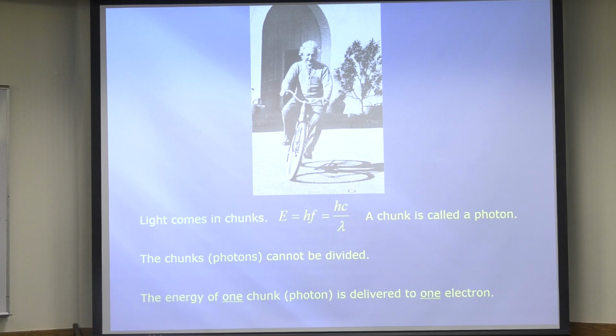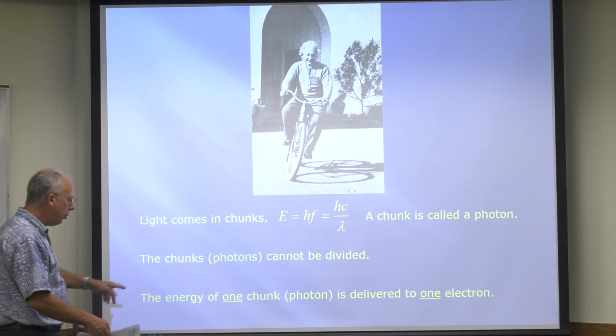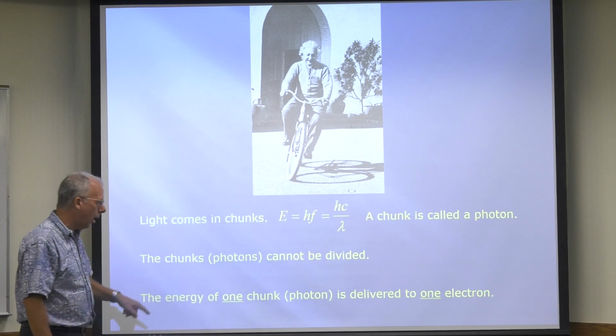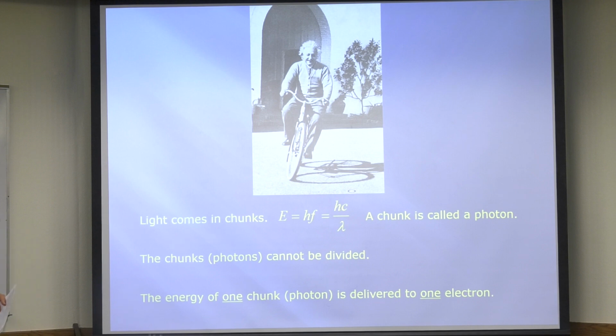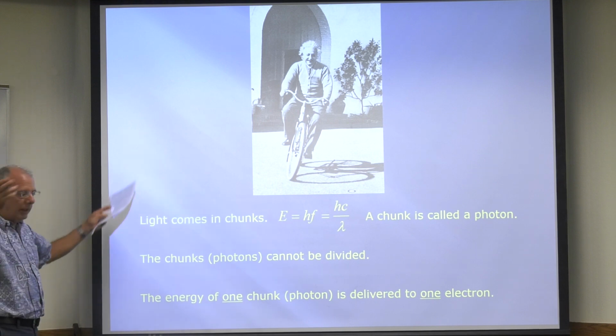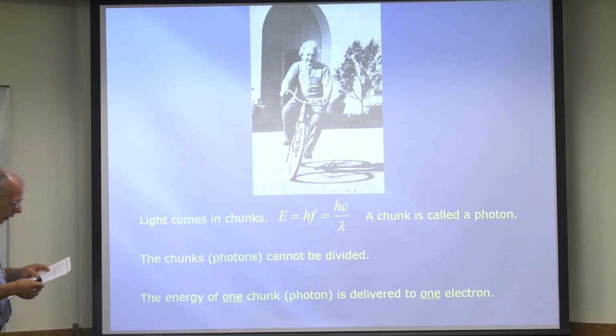Just hold on. The energy of one chunk or one photon is delivered to one electron. So that means when the photon is absorbed by the metal, all of that energy gets absorbed by the single electron. Okay, so you say, whoopee!